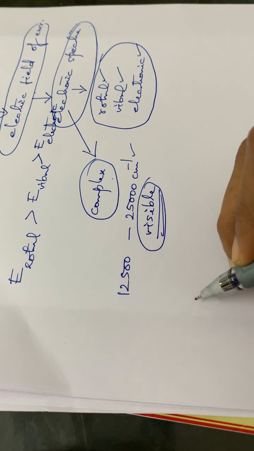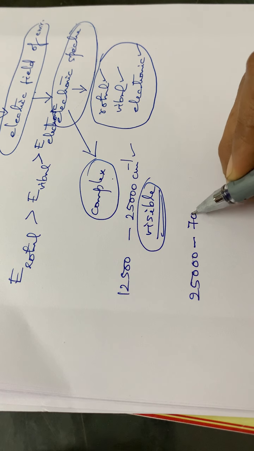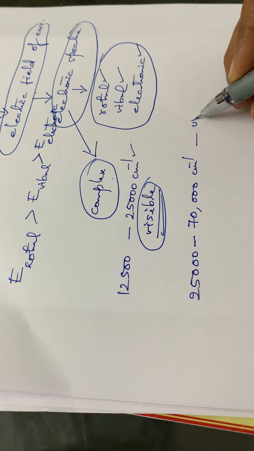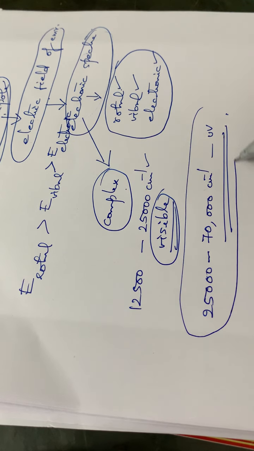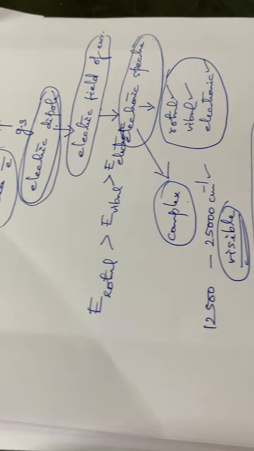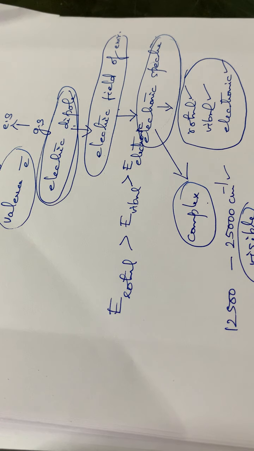And also if it is absorbing UV radiation, then the range is 25,000 to 70,000 centimeter inverse, if it is in the UV region. Okay, so this is the spectral range for the spectra to occur. So this is about the visible and UV radiation. You have to note these points also. Hope you are clear.